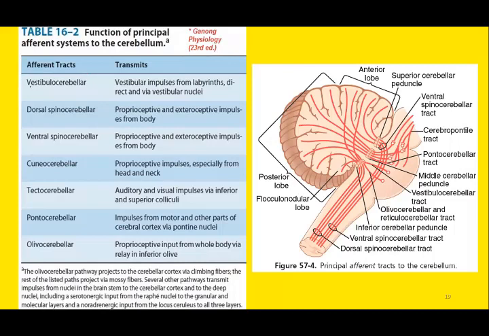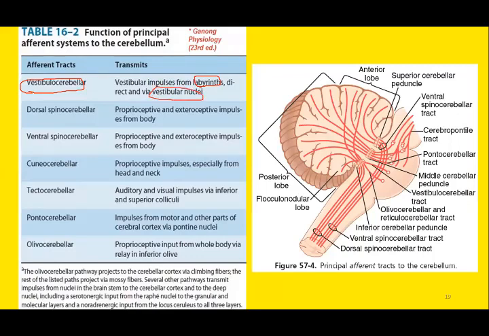We have discussed a few of them already. The first is the vestibulocerebellar pathway. As the name indicates, it is connected with the vestibular system or the vestibular apparatus. So impulses will be received from the labyrinth, or the inner ear, via these vestibular nuclei.